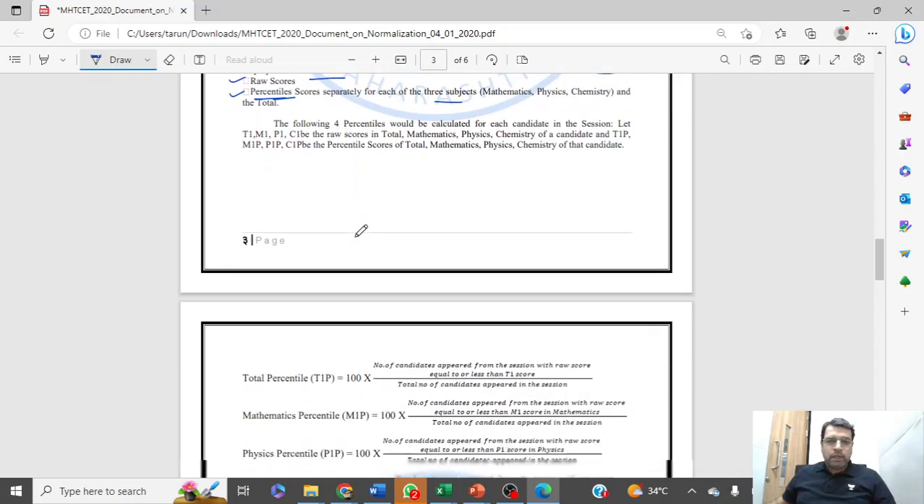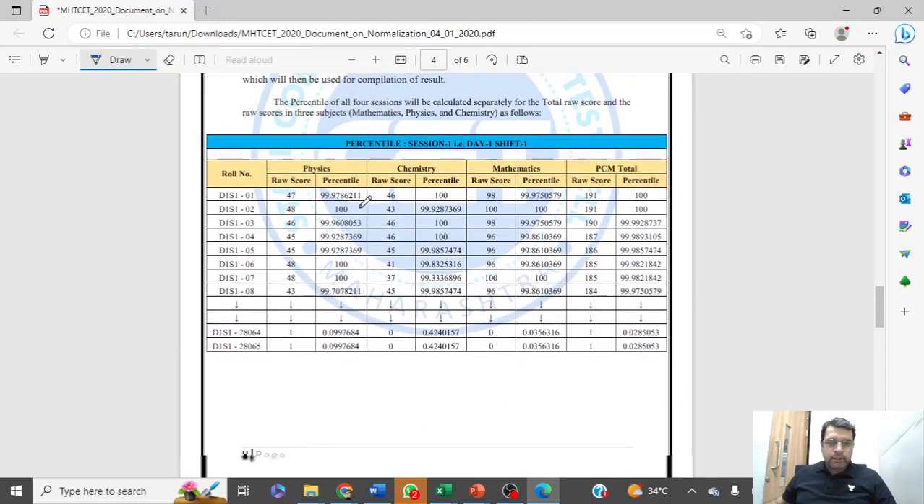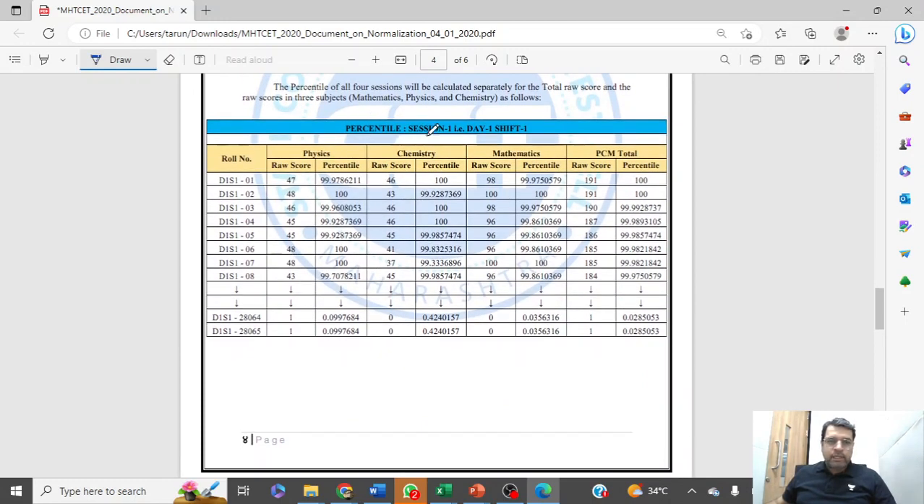All right, now this is not important. Look at this. This is the percentile for session 1, day 1, shift 1. You can see that at the raw score 47 the percentile is this, and at 48 the percentile is 100. This is just an example for physics, chemistry, and so forth.